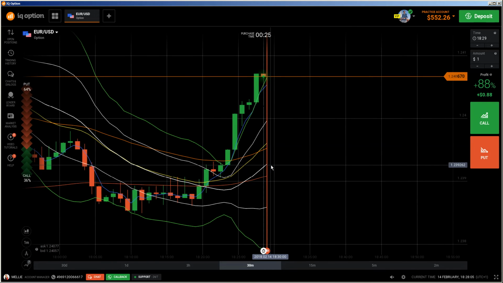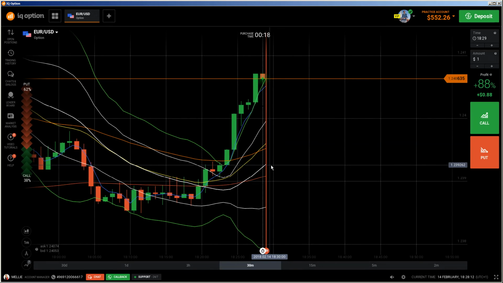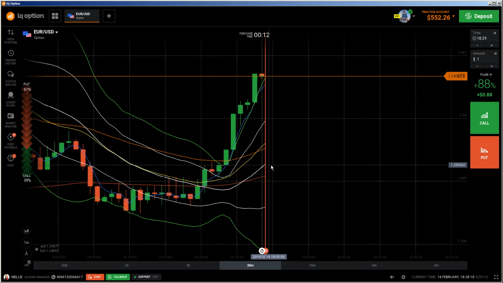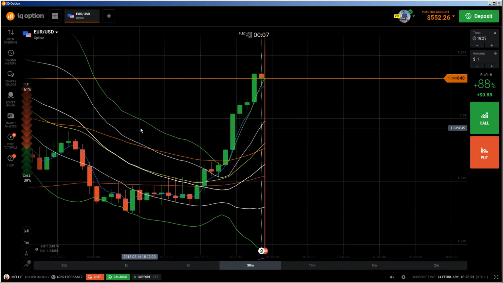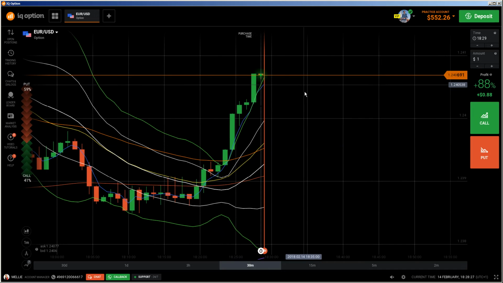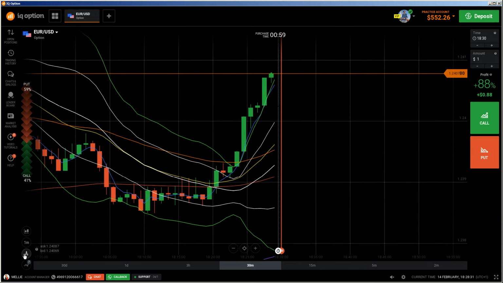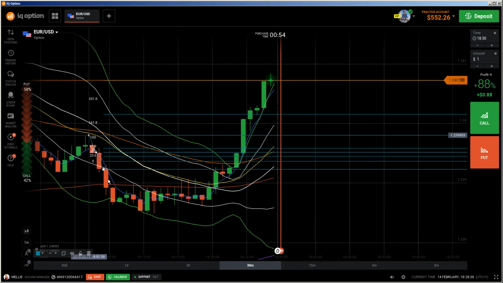So let's see what we are going to talk about. The stochastic oscillator is a momentum oscillator, like the RSI and the CCI, which we have already discussed in the previous videos. And this stochastic oscillator is the same. It has an overbought and oversold area and everything else. But I'm going to display this to you further in the near future.